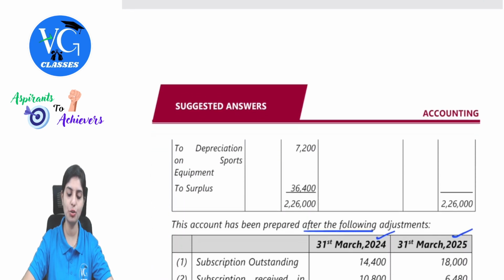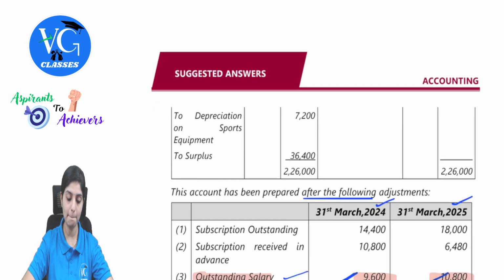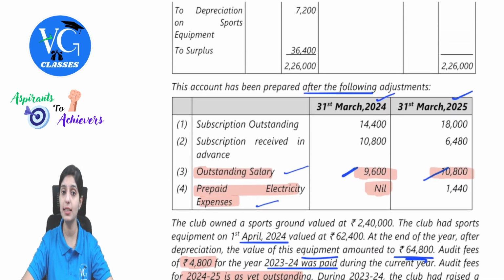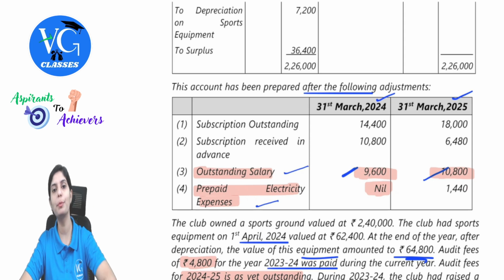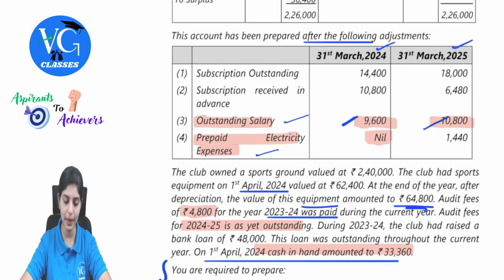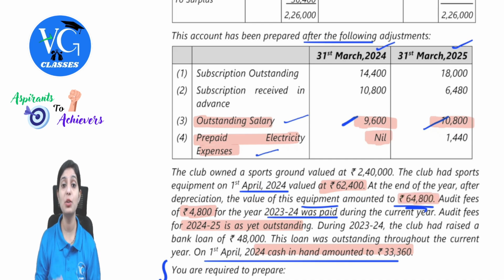Next, there is depreciation on sports equipment. Remember one thing, guys, it is a receipts and payments account which is similar to cash book. This is a non-cash expense, but they are giving us some details about sports equipment. We will consider this as part of a working note to prepare the sports equipment ledger. Why and how do we come to know that we need to prepare it? Observe one thing, guys. The club's sports equipment, which is valued at 62,400, this is the opening balance. But at the end of the year, the value of this equipment after depreciation is 64,800. The value is being increased.